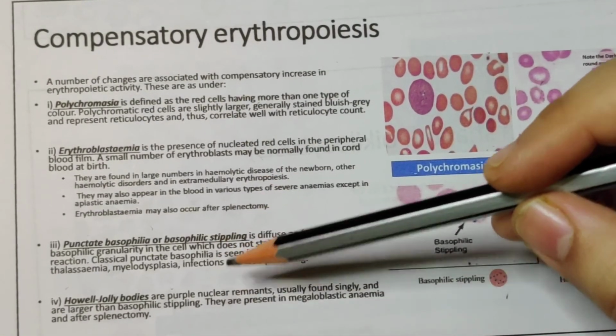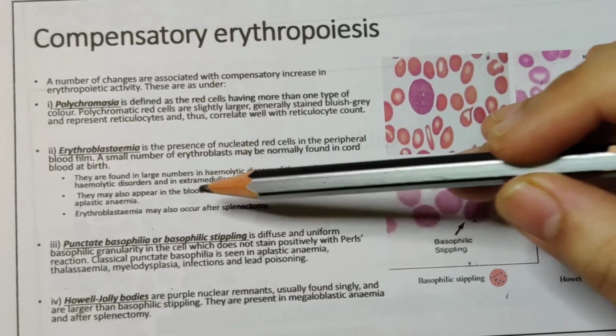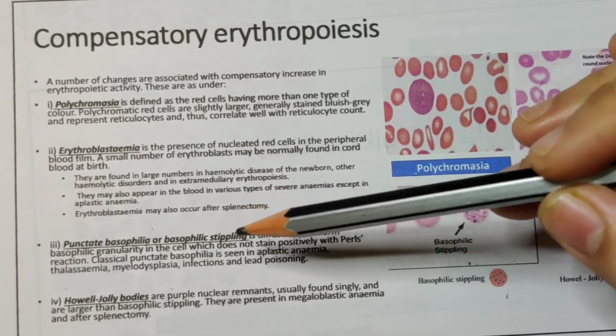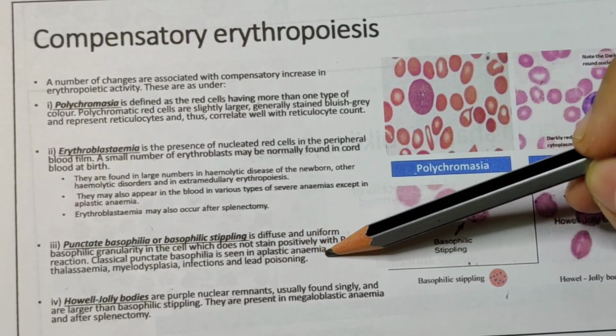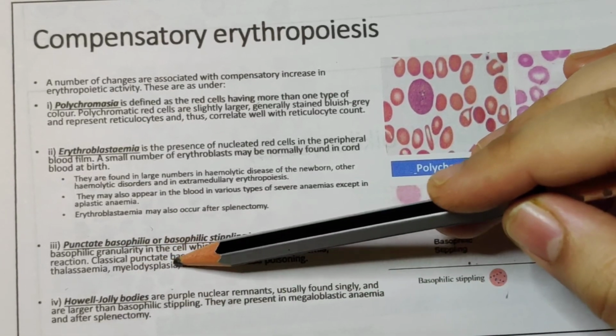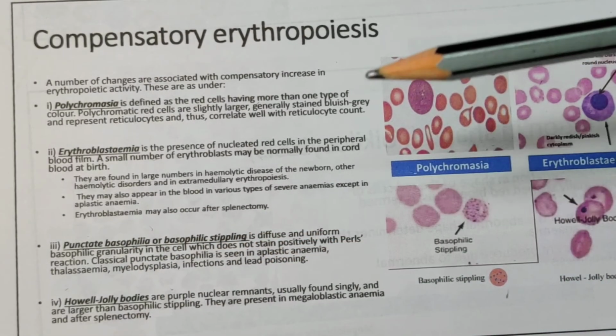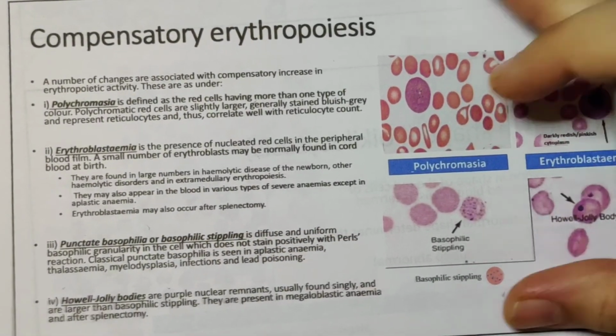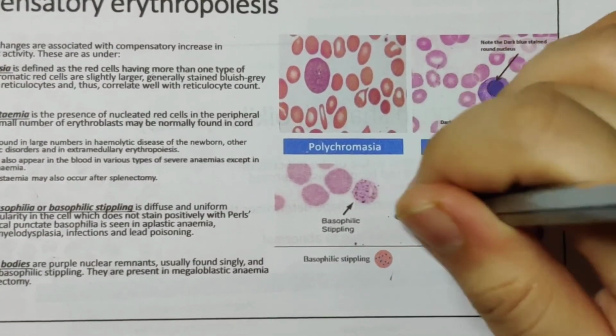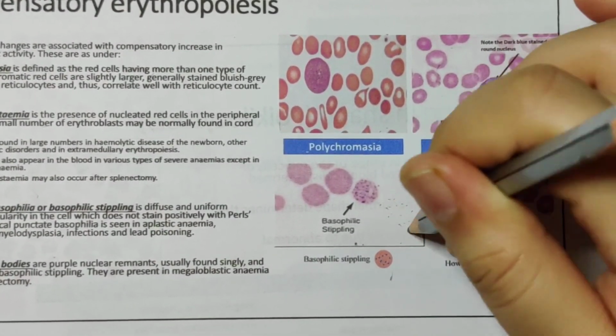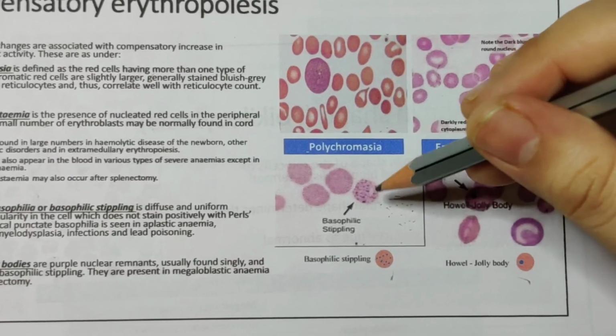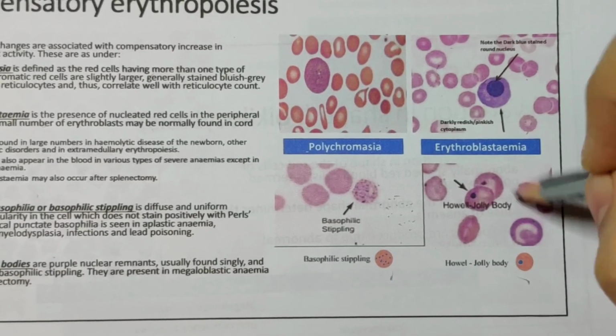Then the next point is basophilic stippling. Basophilic stippling happens in cases of aplastic anemia, thalassemia, myelodysplasia, infections and lead poisoning. If you see the cell over here, you have stippling. This is known as basophilic stippling. Next are Howell-Jolly bodies.